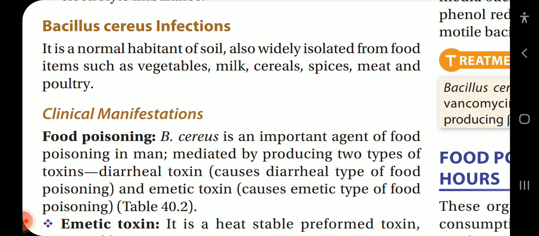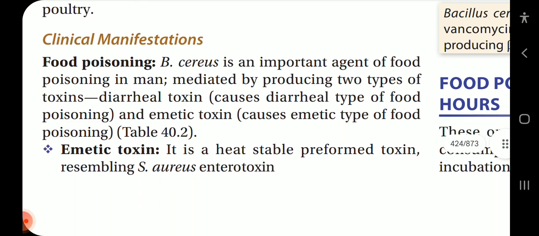Bacillus cereus infection. It is a normal habitant of soil, also widely isolated from food items such as vegetables, milk, cereal, spice, meat and poultry. Clinical manifestation. Food poisoning. Bacillus cereus is an important agent of food poisoning in man, mediated by producing two types of toxins. Diarrheal toxin causes diarrheal type of food poisoning and emetic toxin causes emetic type of food poisoning. Emetic toxin is a heat-stable preformed toxin resembling Staph aureus enterotoxin.